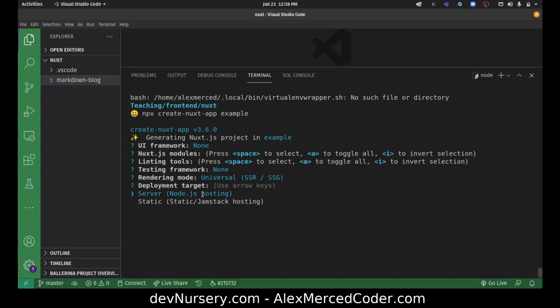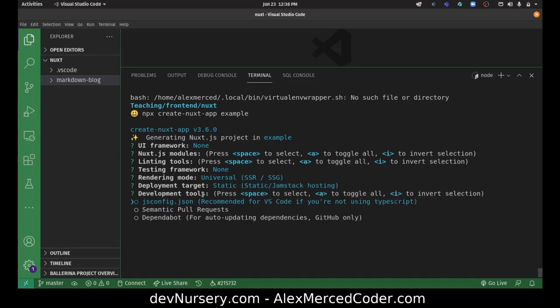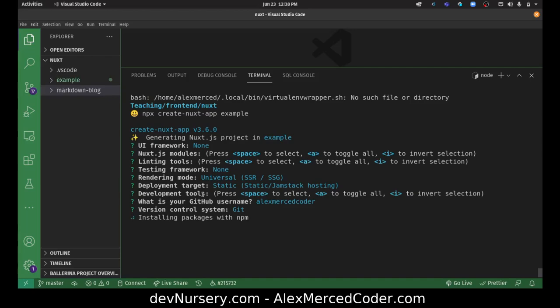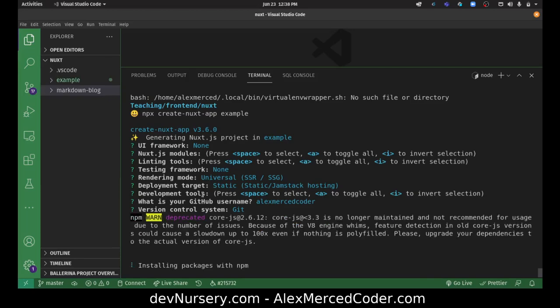Deployment target. Okay, let's just play with static. Development tool. Okay, what is your GitHub username? Alex Merced Coder. Git. Okay. That's a lot of questions. That could be a little bit more straightforward.